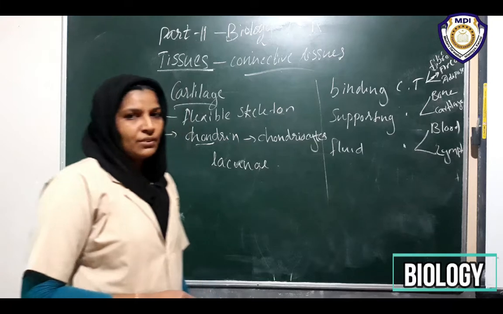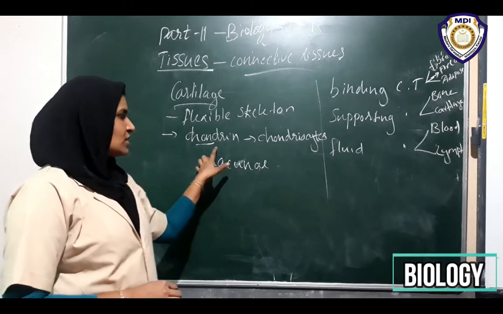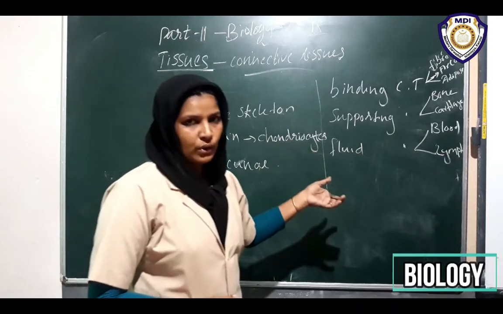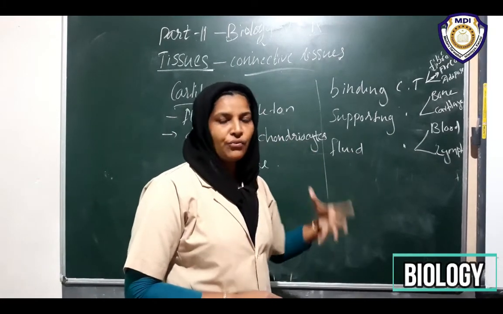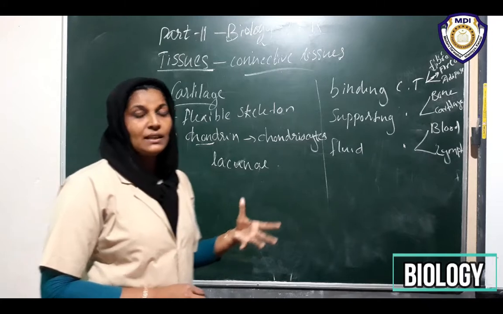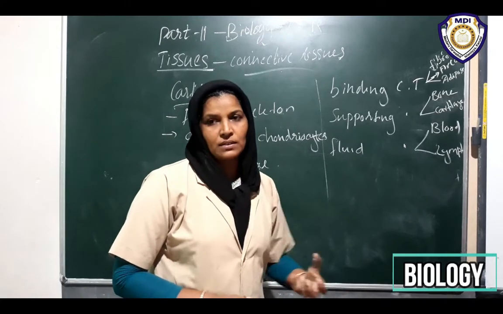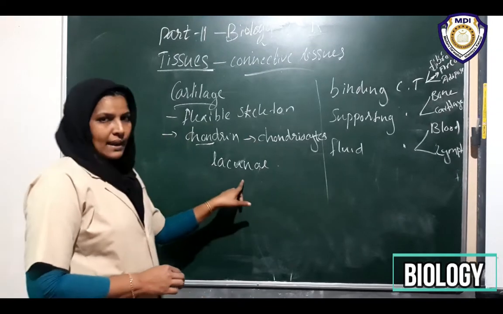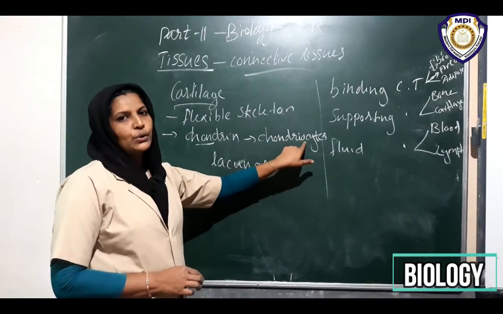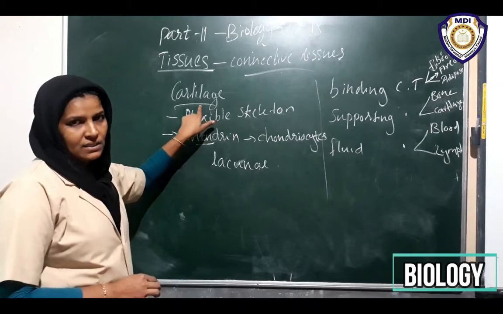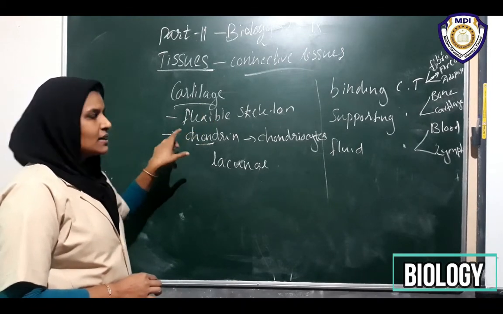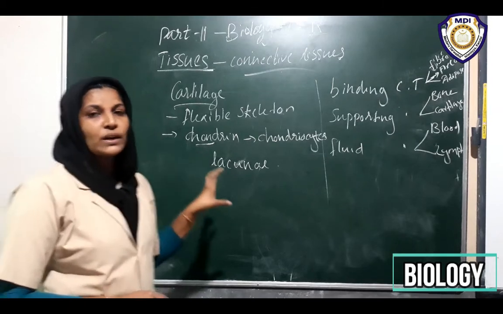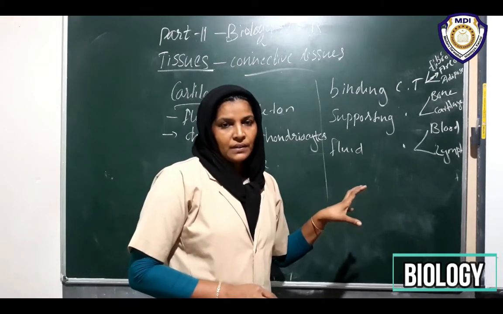Look at the given diagram. Where is chondrin, the protein, then the chondrocytes? Where do you see the lacunae? Lacunae are the fluid filled spaces present in the matrix. Are you clear? Okay. Lacunae enclose chondrocytes. Chondrocytes are cartilage cells. These cartilage cells consist of a soft matrix. This soft matrix is made up of sugar and proteins.